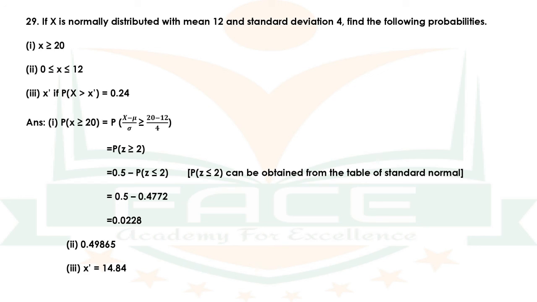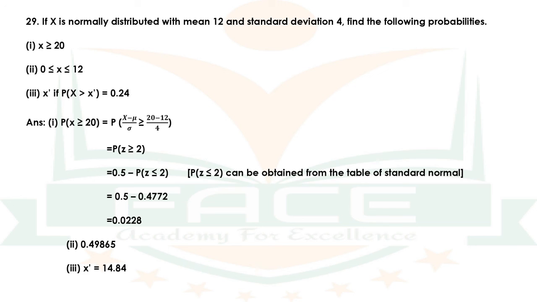Answer. The first one, p of x greater than or equal to 20 is equal to p of (x minus mu) by sigma greater than or equal to (20 minus 12) by 4, which is equal to p of z greater than or equal to 2. That is equal to 0.5 minus p of z less than or equal to 2.